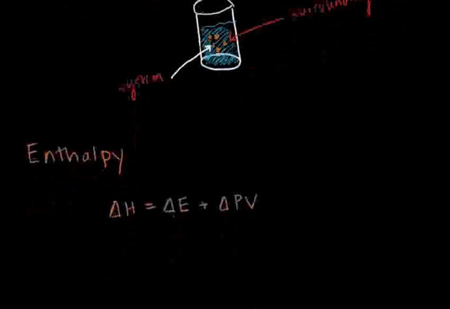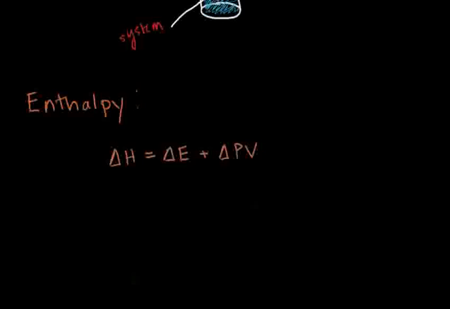And now we're ready to define enthalpy. Enthalpy is a thermodynamic concept which in its pure form is equal to energy plus the product of pressure times volume. And so we can say that the change in enthalpy, H is the term we use for enthalpy, is equal to the change in energy plus the change in pressure times volume. And we can get a few things out of this little equation.